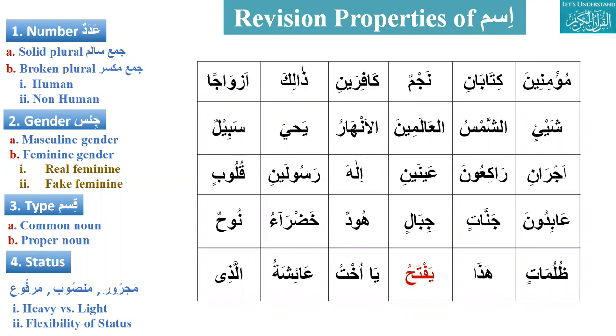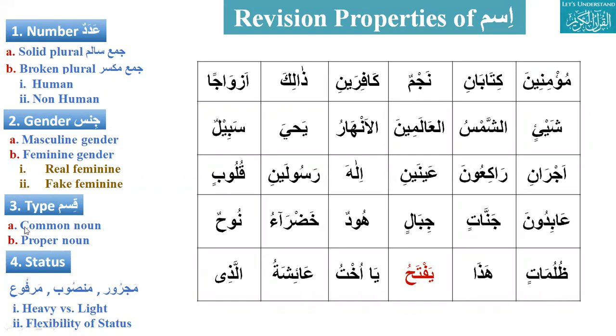When we say properties of ism, there are four properties of ism: number, gender, type, and status. Number can be singular or dual or plural.